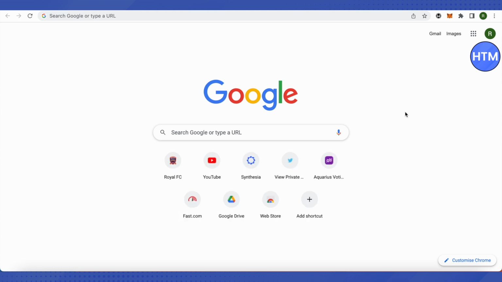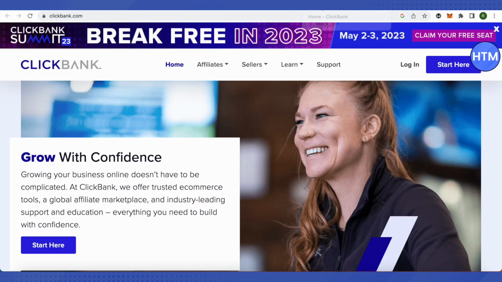So for that you need to open up your browser, and after that you need to open up websites like ClickBank or any other website that gives you the affiliate links. So what we have to do is just open up our account on ClickBank or other websites and get the affiliate link for a particular product.